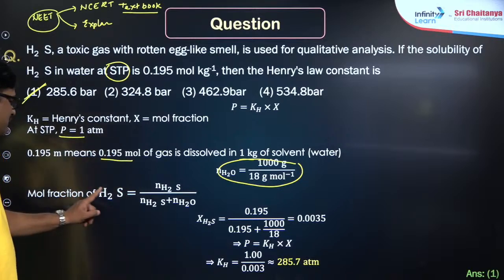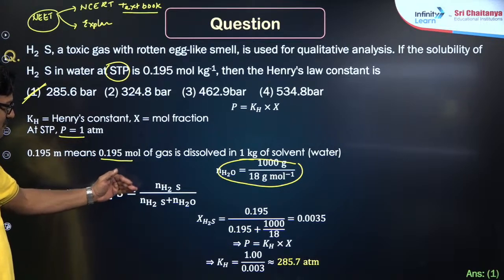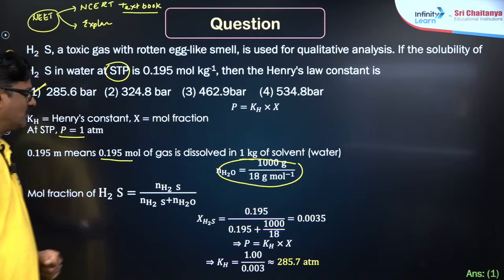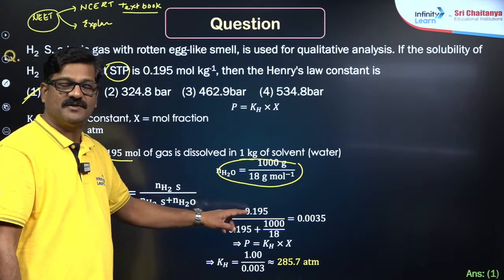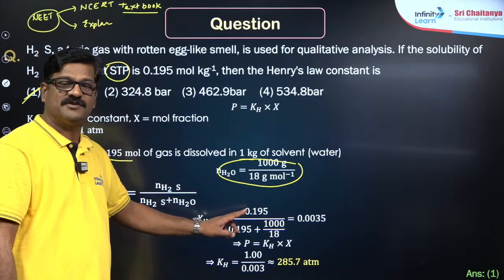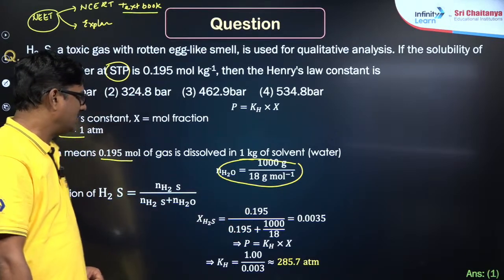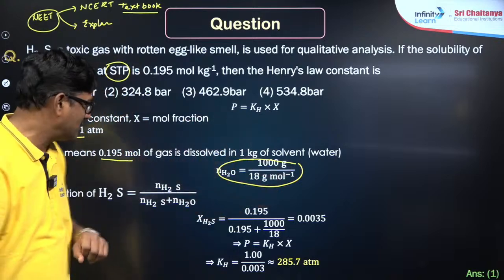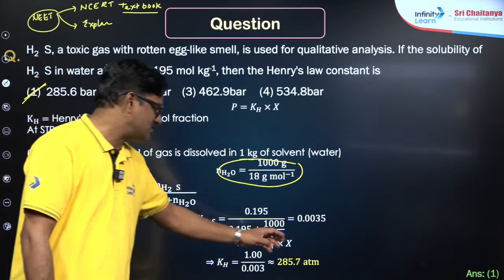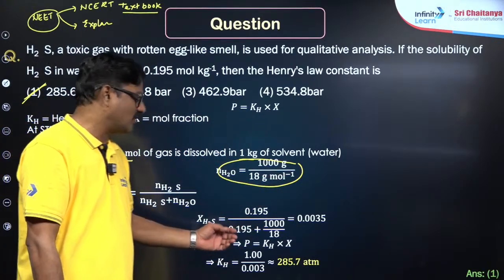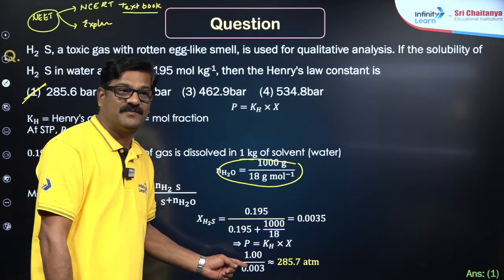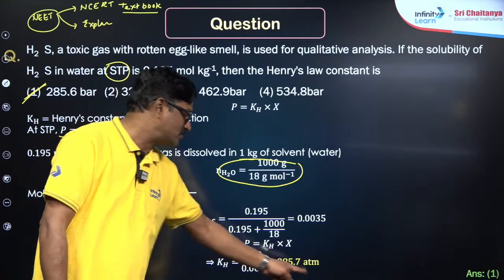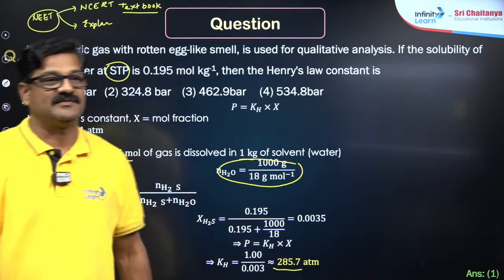Understand? Mole fraction of H2S is nH2S upon nH2S plus nH2O, the number of moles. So, mole fraction of H2S is 0.195 upon 0.195 plus 1000 by 18. So it comes to be 0.0035, that is the mole fraction. From this, P is equal to kH into mole fraction. So, kH is equal to STP 1 atm upon 0.0035, and it comes to be 285.7.